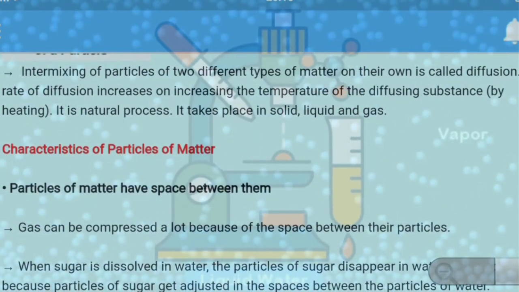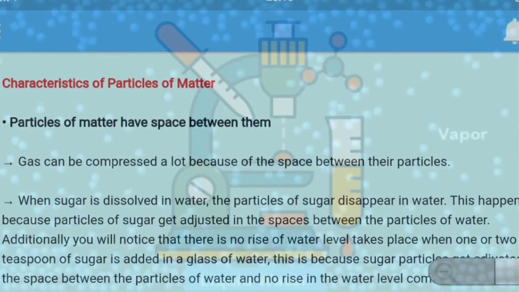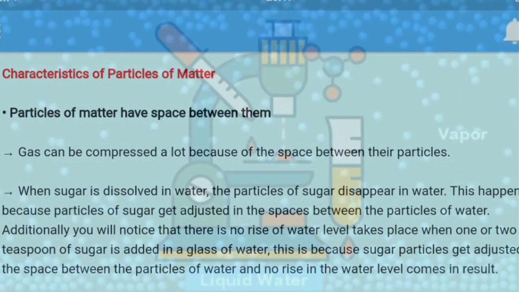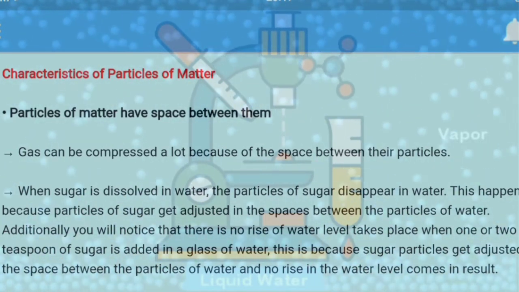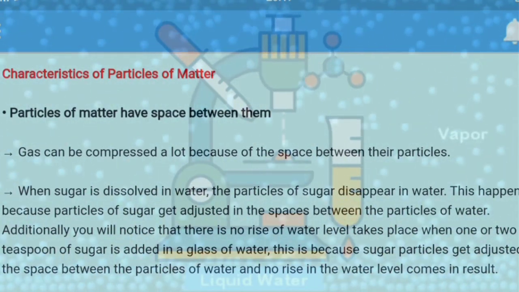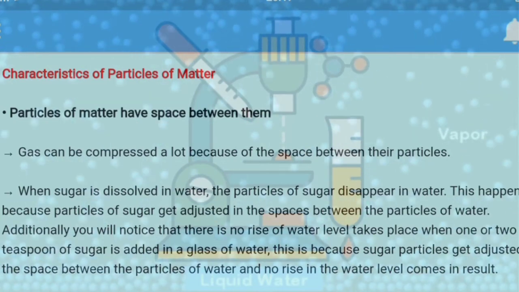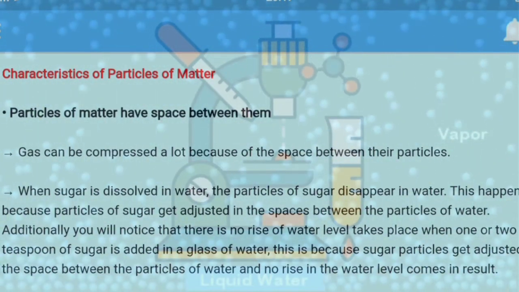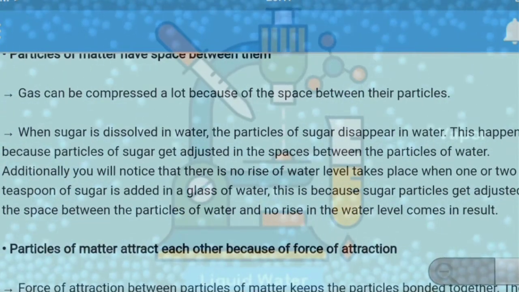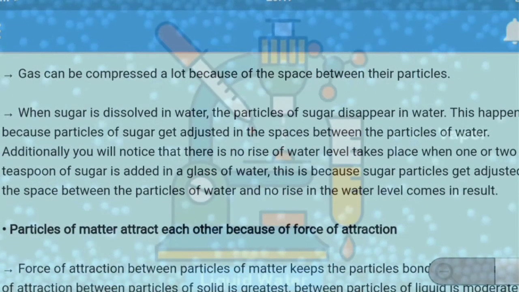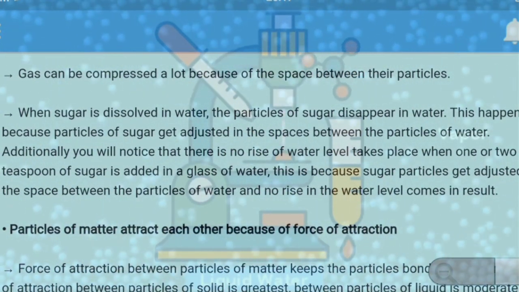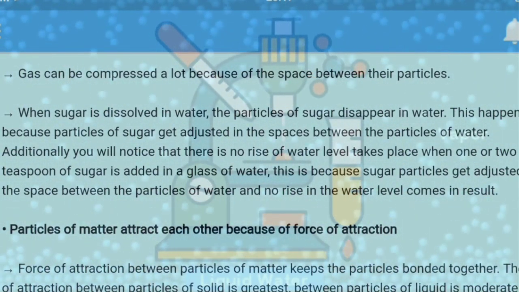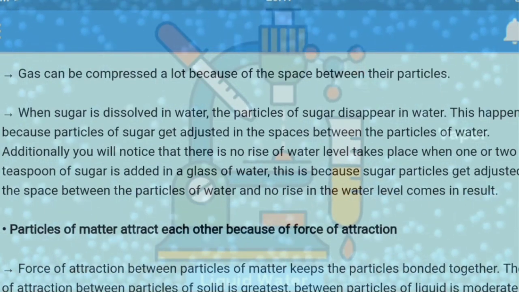Now we will read about the characteristics of the particles of matter. Particles of matter have space between them. Gases can be compressed a lot because the space between the particles is very large, and we can say the intermolecular force of attraction between the particles is negligible. For example, when sugar is dissolved in water, the particles of sugar disappear in water. This happens because the particles of sugar get adjusted in the spaces between the particles of water.